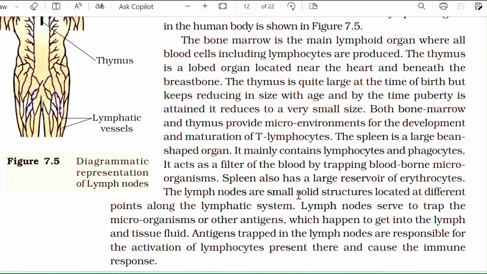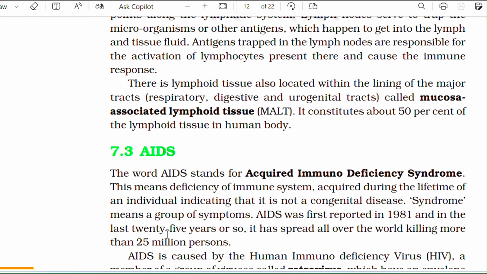The lymph nodes are small solid structures located at different points along the lymphatic system. Lymph nodes serve to trap microorganisms or other antigens which happen to get into the lymph and tissue fluid. Antigens trapped in the lymph nodes are responsible for the activation of lymphocytes present there and cause the immune response.